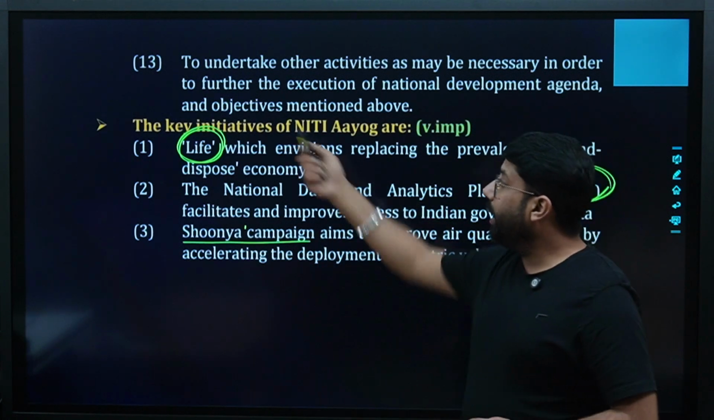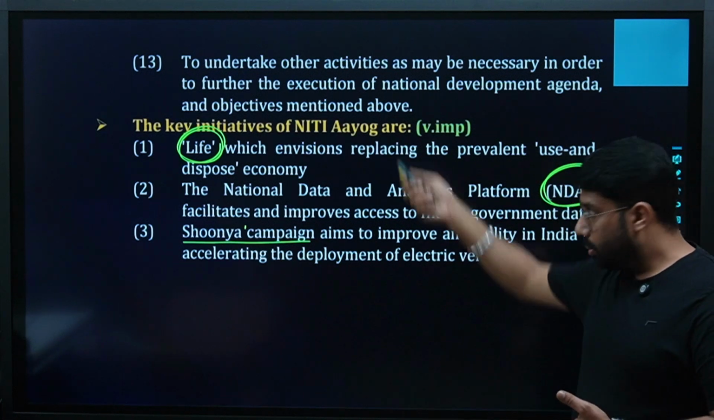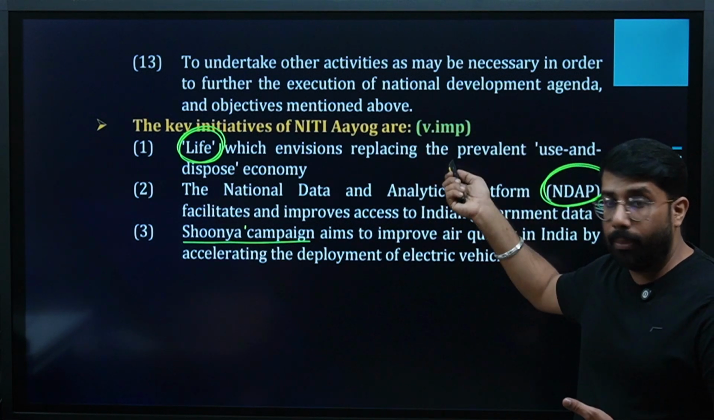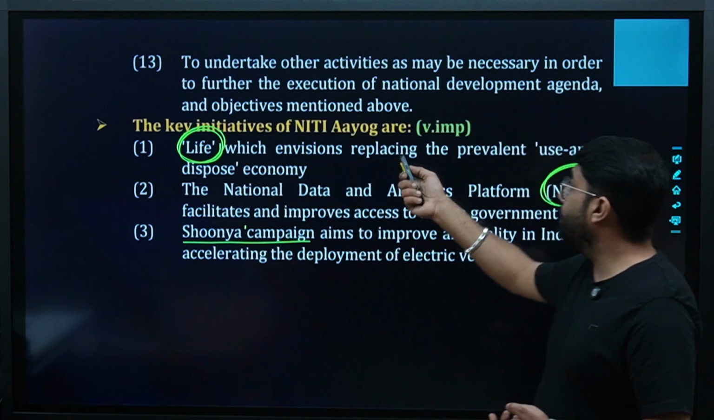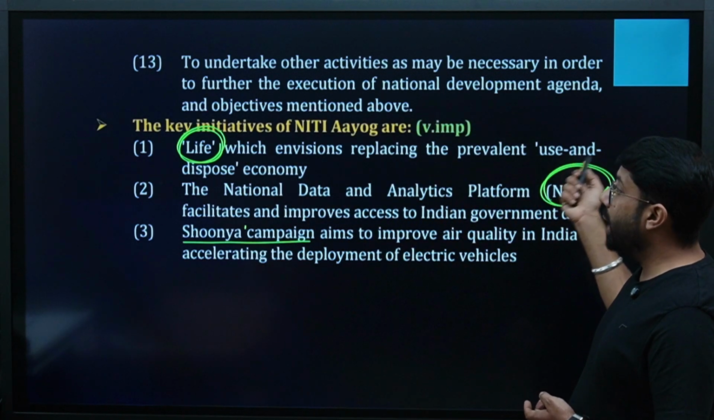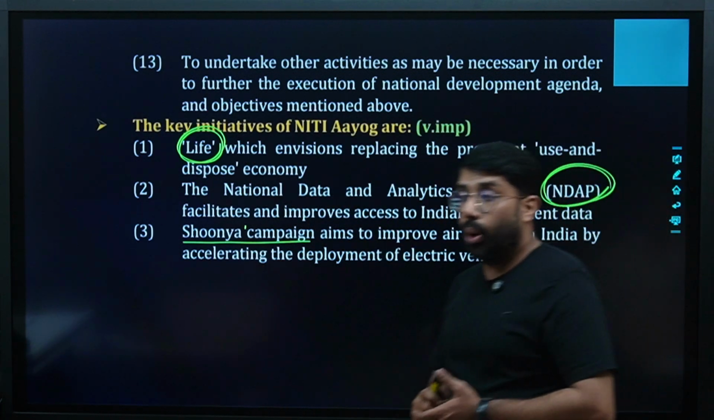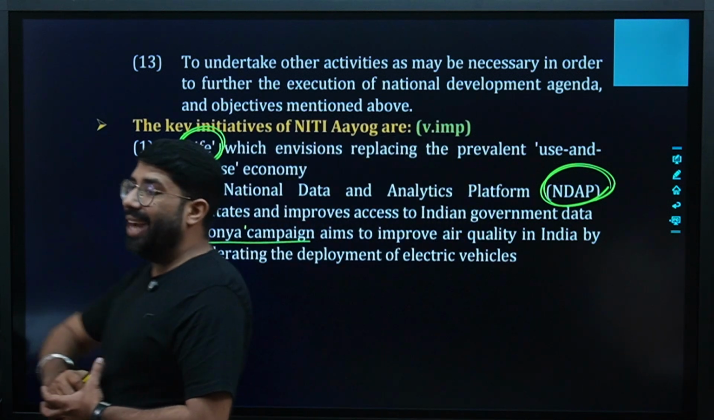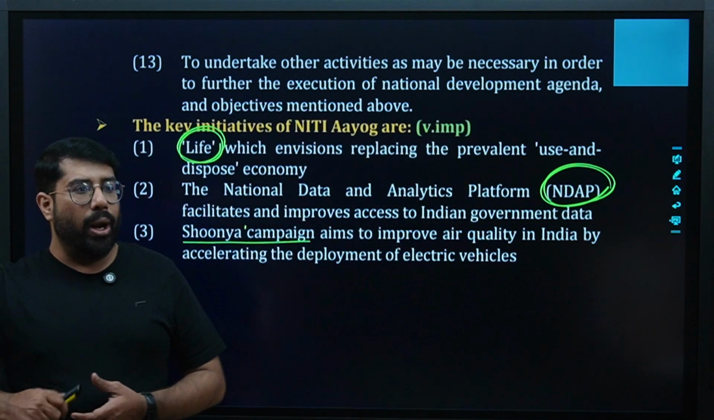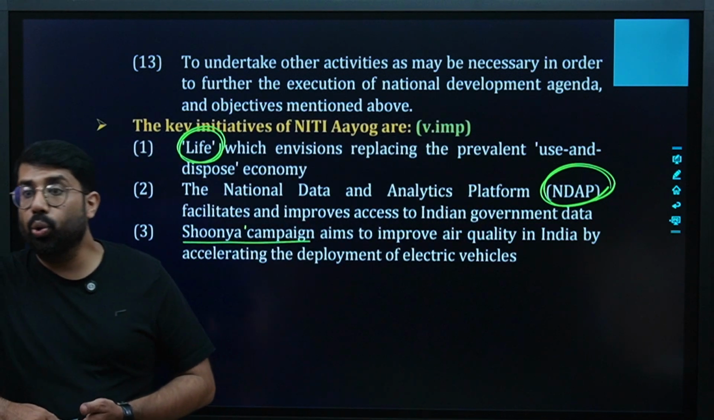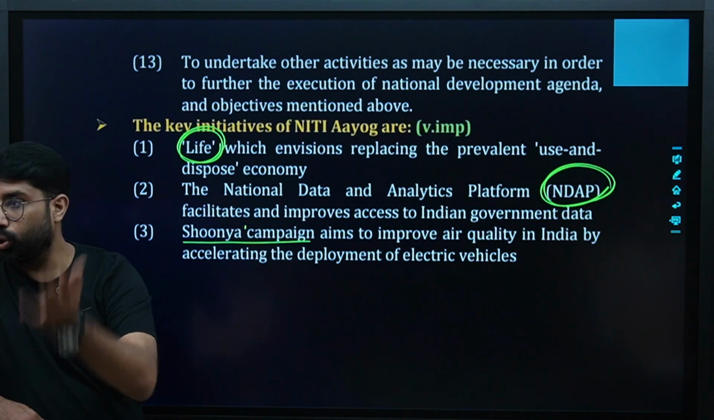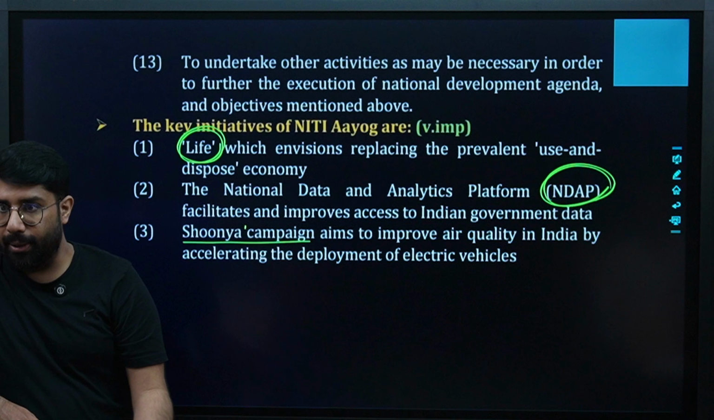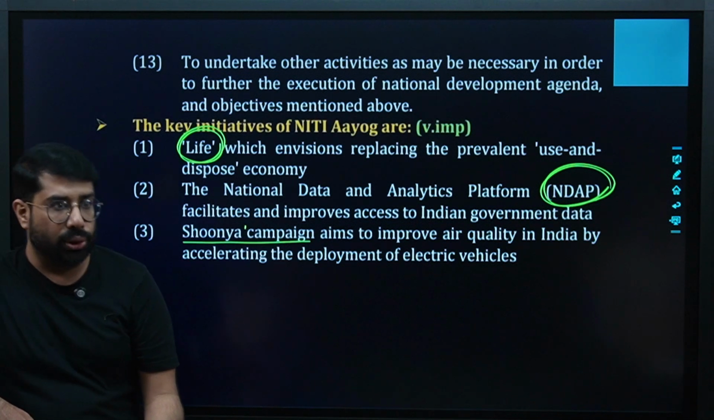Okay. The key initiatives of NITI Aayog are these. Very important point. Please understand this thing. First is LiFE, which envisions replacing the prevalent use-and-dispose economy. Use-and-dispose economy basically means hit-and-trial methods. We are not going to do hit and trial now. We are going to use a practical approach. Plan everything and then execute it, so that we don't waste the resources, right?